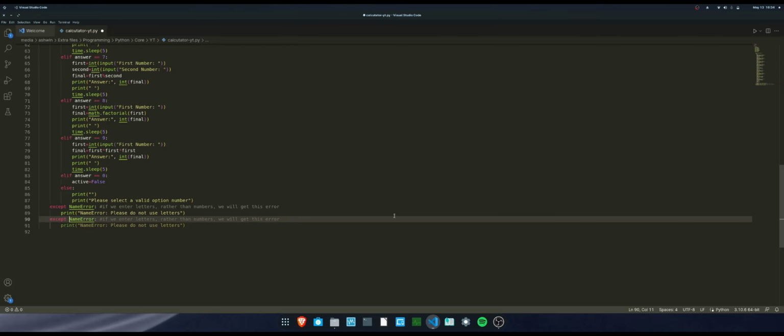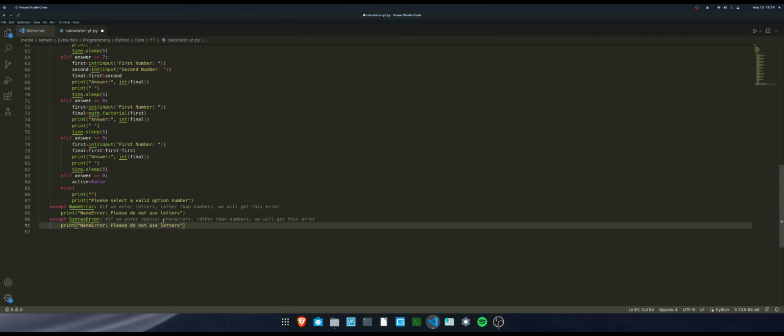Except name error, instead of name error we're just gonna type syntax error. Syntax error is the most common error which you get in Python. You actually get it even while coding, which is weird. Syntax error means if we enter special characters rather than numbers, we will get this error.